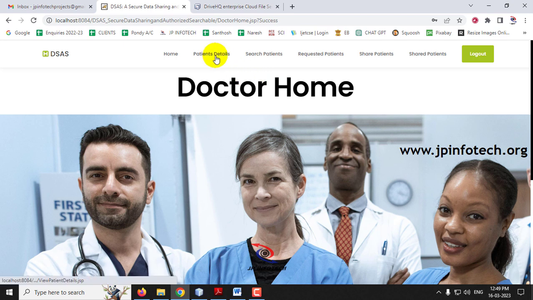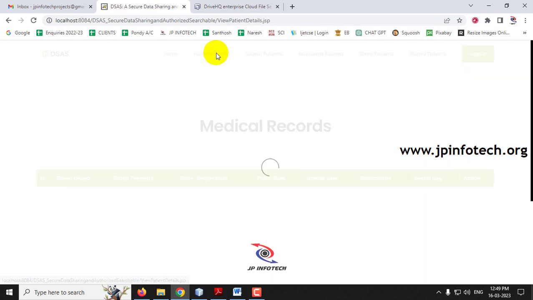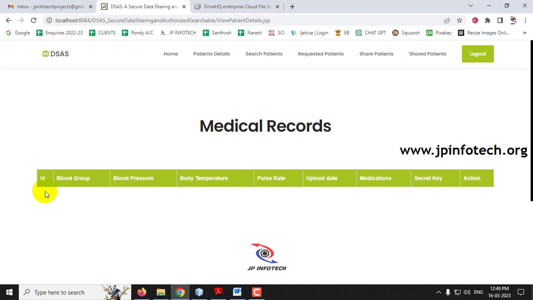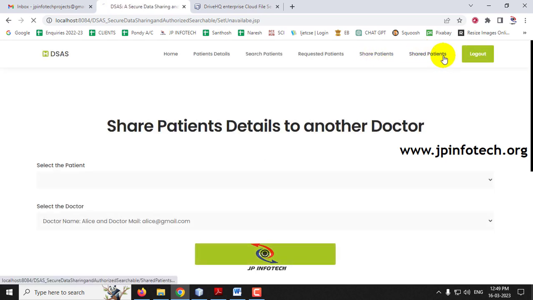So now this is the Bob part. When Bob doctor logs in, you can see there are no patient records because this doctor is not assigned any particular patient. Only Alice has shared the details, so those details will be shown in the shared patient details.